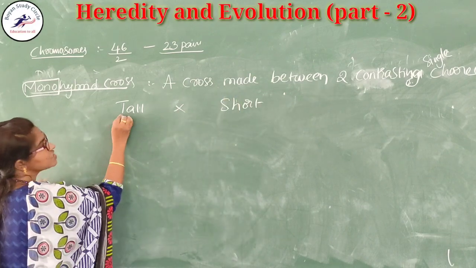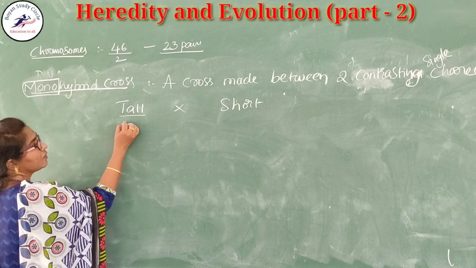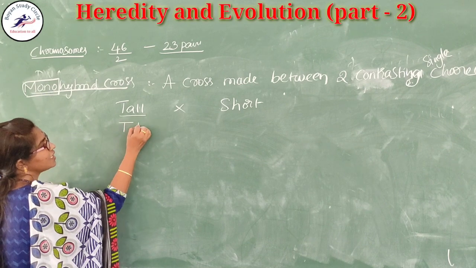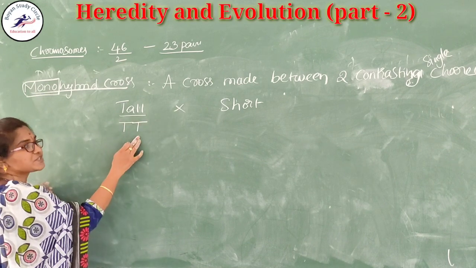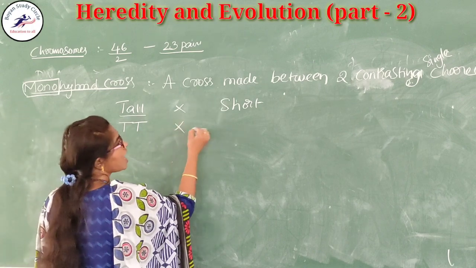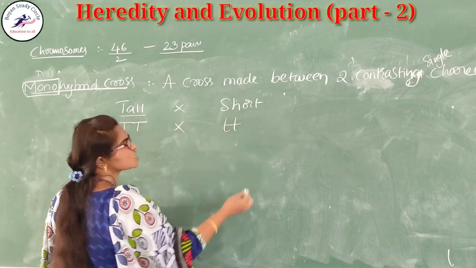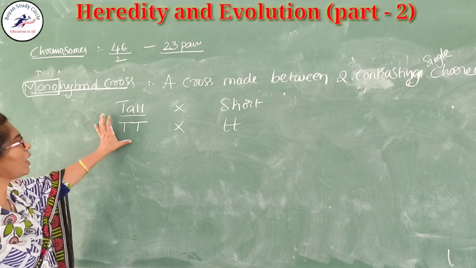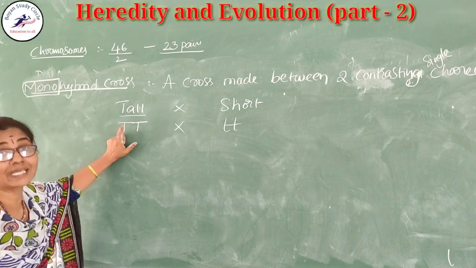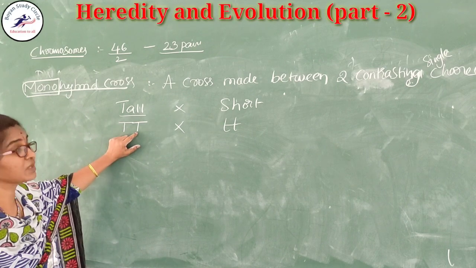First one is the tall. This tall is denoted as the capital T and short is denoted with the small t. Why have I written the capital T here?